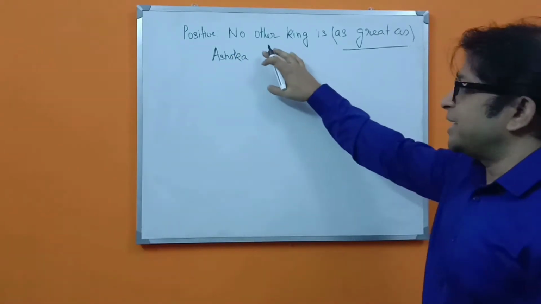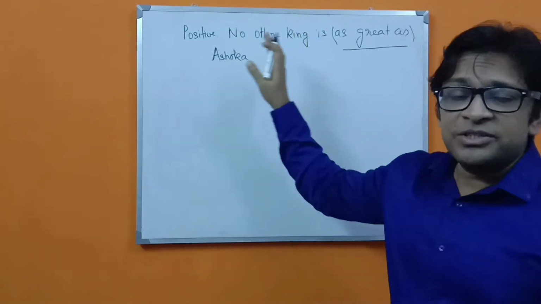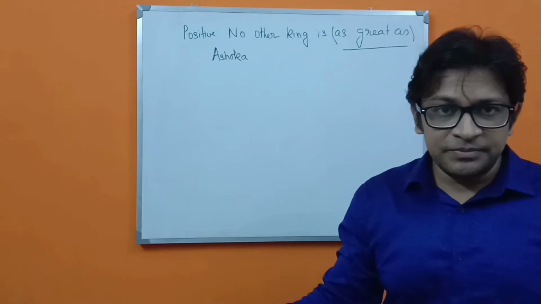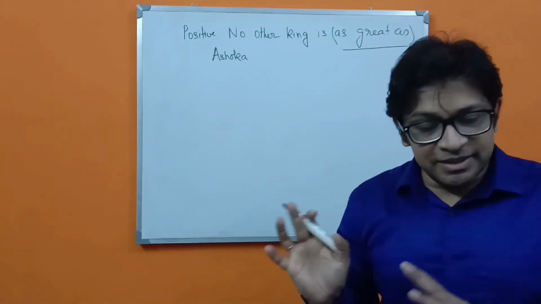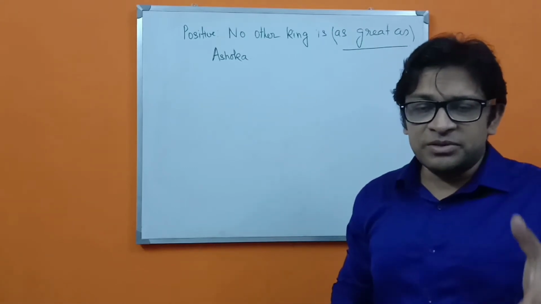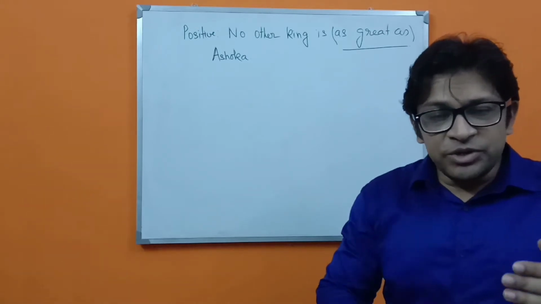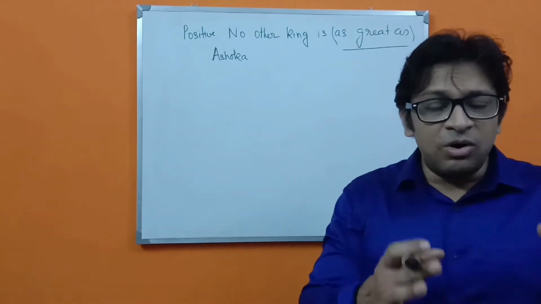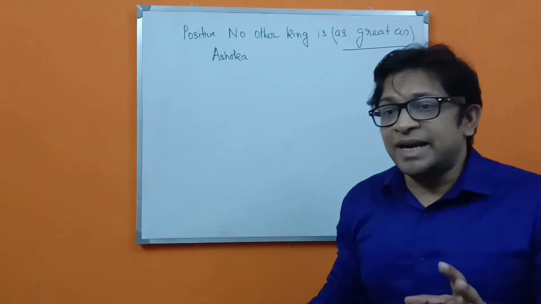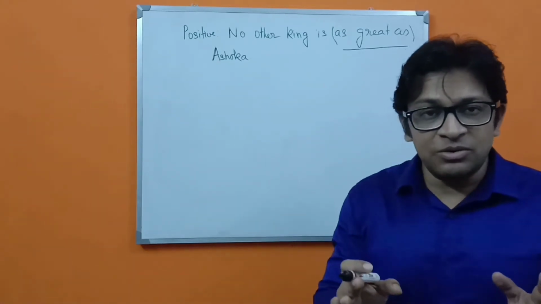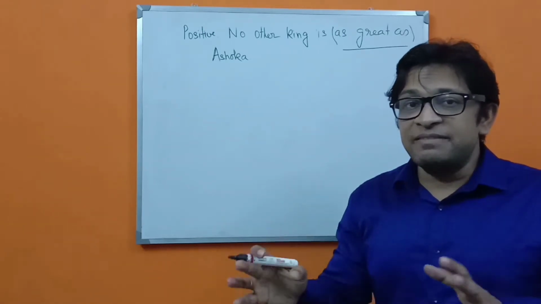So we can see, the king is greater than most other kings, or almost all of the kings. When a sentence is given like this, that means some person, thing, or place is being compared with the rest of the things, then we can see that the person, or the place, or the thing is better than each and everything.